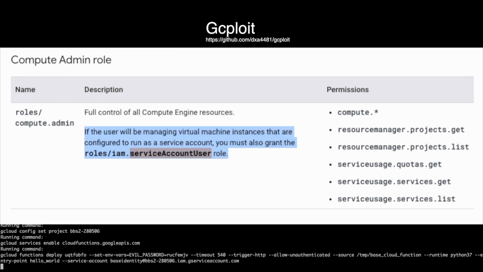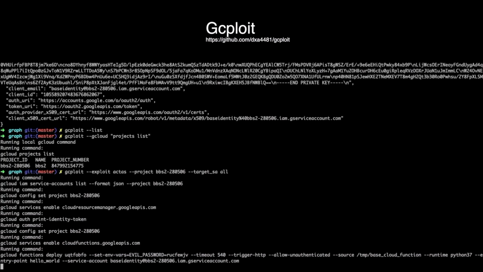So because the service account user role and the editor role both have the actAs permission, we'll use that to take control of the service accounts because it casts a little bit wider of a net than the token creator permission, which is only in the editor role. So what Gsploit is actually doing under the hood here is first it's running the service account list operation to get a list of all the service accounts in the project, and then it's spinning up a Cloud Function for each one of those service accounts.